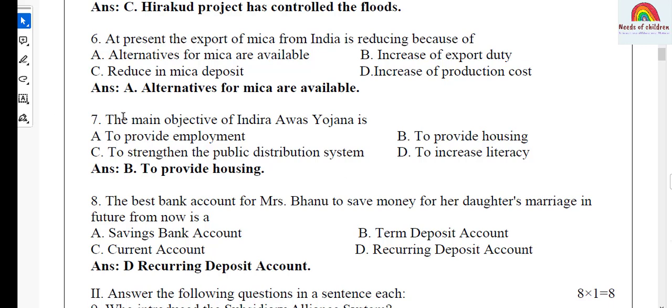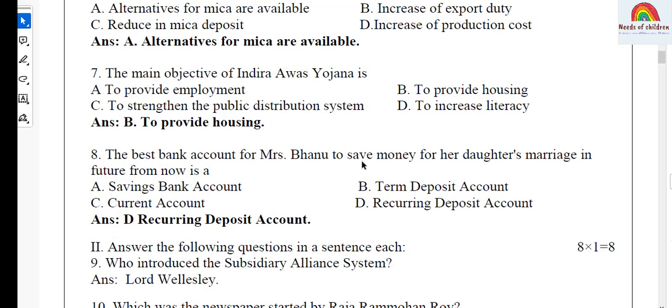The question: the main objective of Indira Awas Yojana is: A, to provide employment, B, to provide housing, C, to strengthen the public distribution system, D, to increase literacy. The answer is option B, to provide housing. Question number 8, business studies, bank transactions.